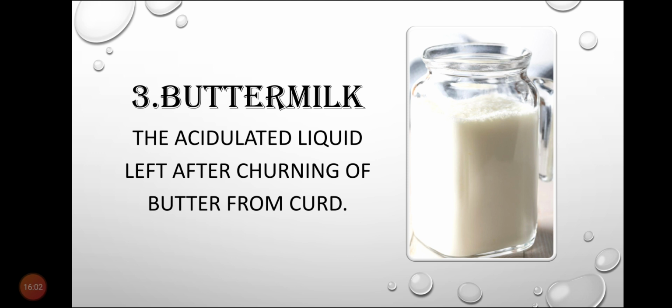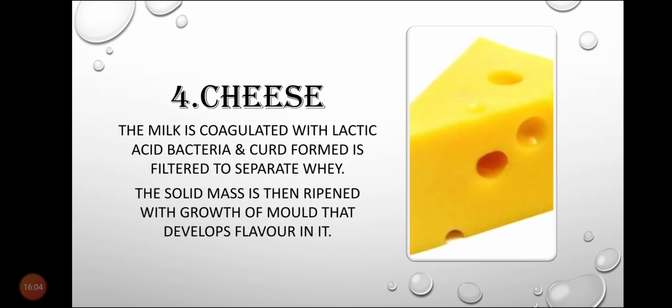Next is cheese. What do you mean by cheese? The milk is coagulated with lactic acid bacteria and the curd formed is filtered to separate whey. When we coagulate the milk with lactic acid bacteria, curd will be formed.